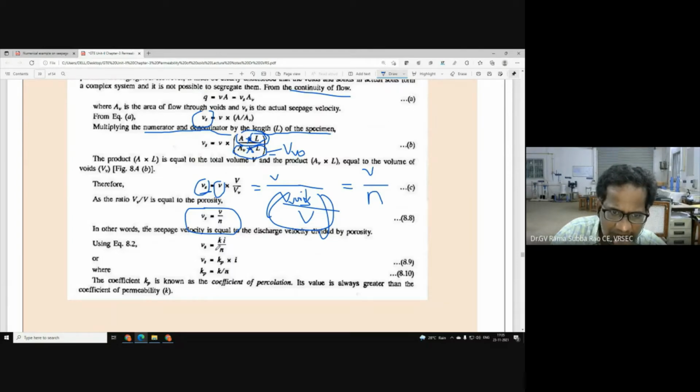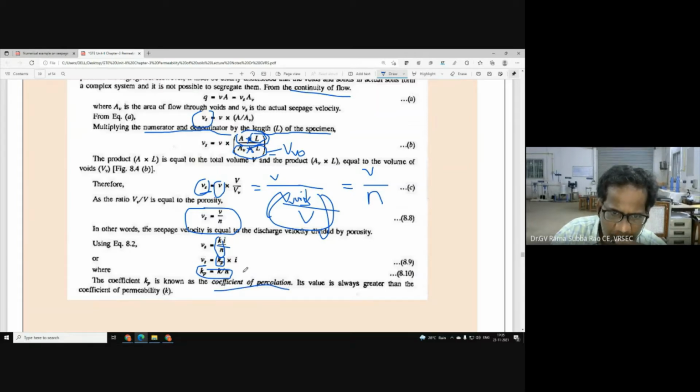And here I can write V is Ki, as you know, Darcy's law. V is equal to Ki by n. Now this K by n I would like to write as Kp. Vs is equal to Kp into i, just like V is equal to Ki. What is Kp? Kp is equal to K by n. This Kp is called coefficient of percolation.